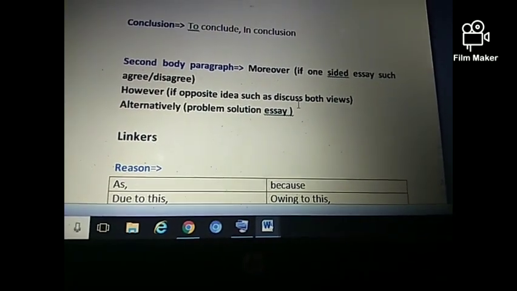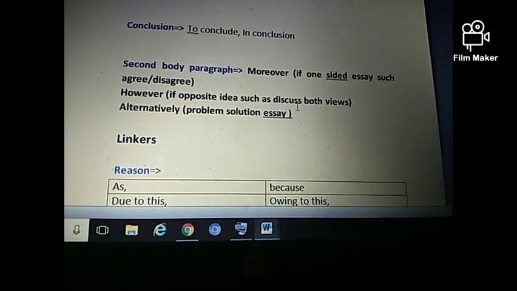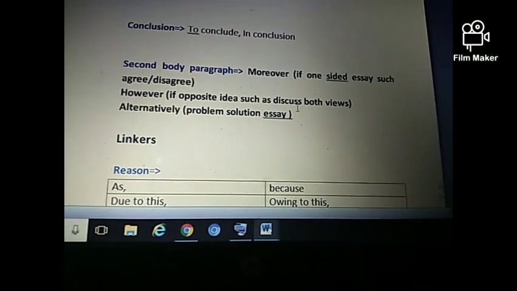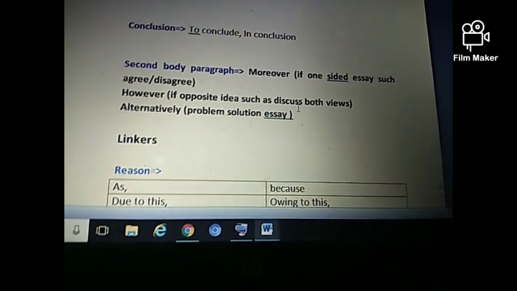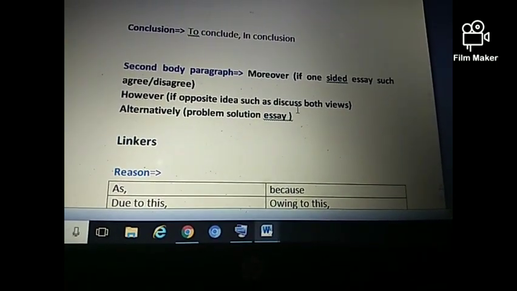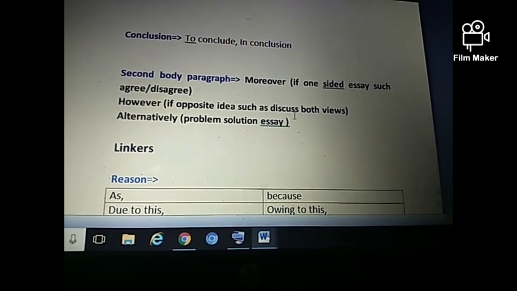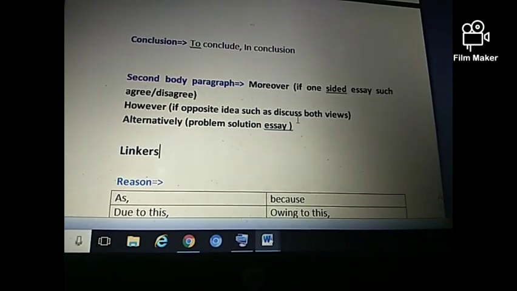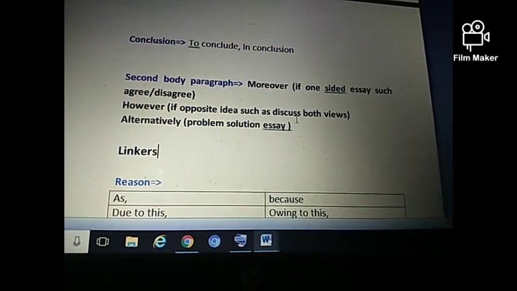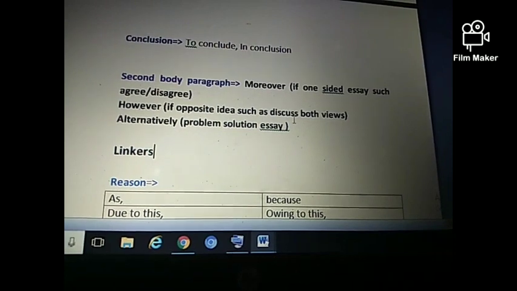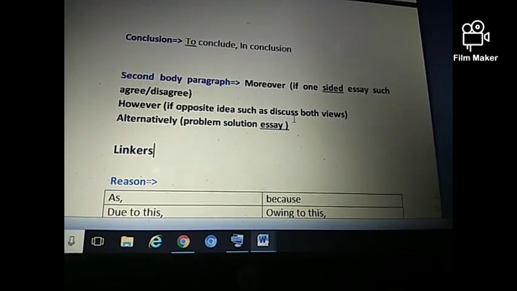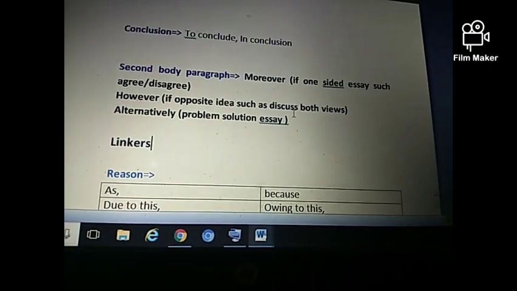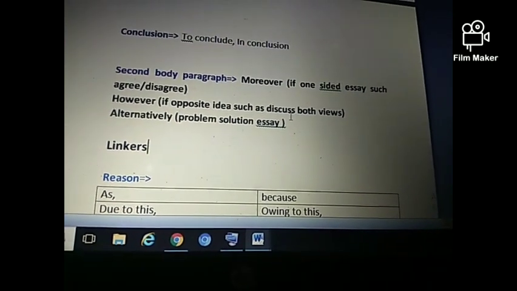You can use this connector if you are writing a one-sided essay, such as agree or disagree, which means you are following one side completely. Or, for example, if it is an essay asking whether you think it is a positive or negative development, and you are writing that it is beneficial, then at that time you can use this connector. And secondly, if you are writing an essay in which you have to discuss both ways,